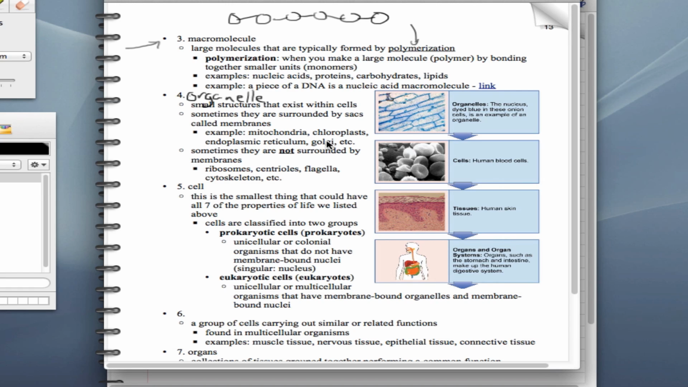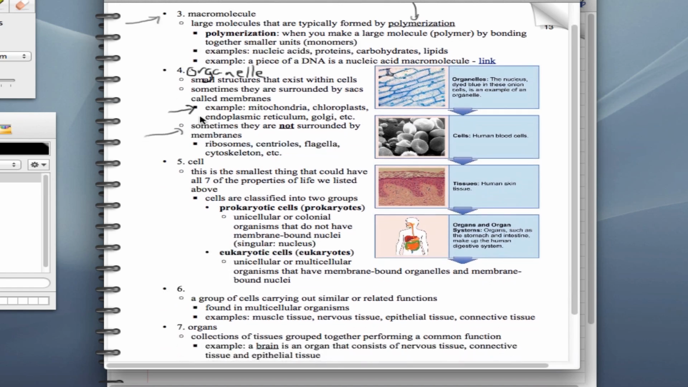Sometimes they're surrounded by membranes. These listed here are kinds that are surrounded by sacs or membranes: mitochondria, chloroplast, endoplasmic reticulum, etc. Sometimes they're not surrounded by membranes: ribosomes, centrioles, flagella, cytoskeleton. We're going to make these distinctions much more clear when we get to lecture 4.